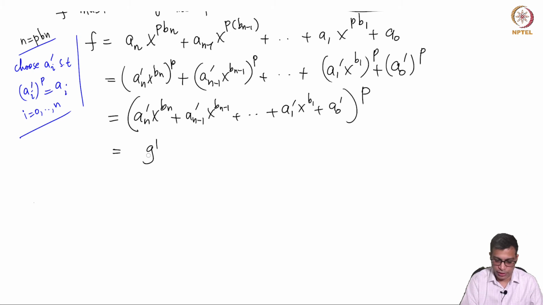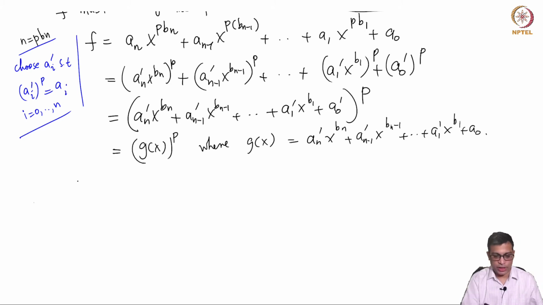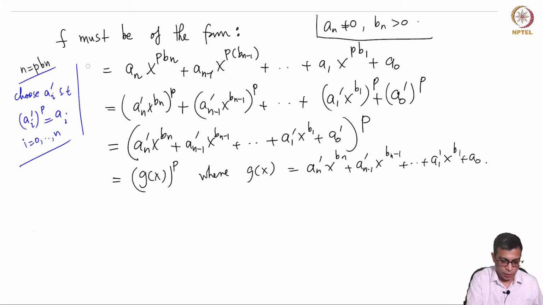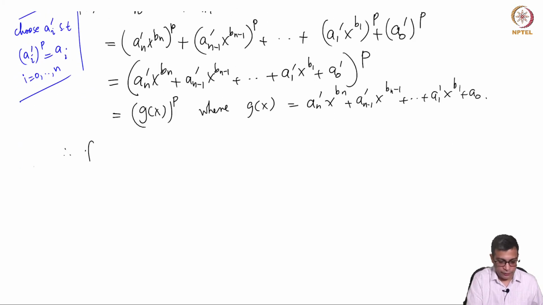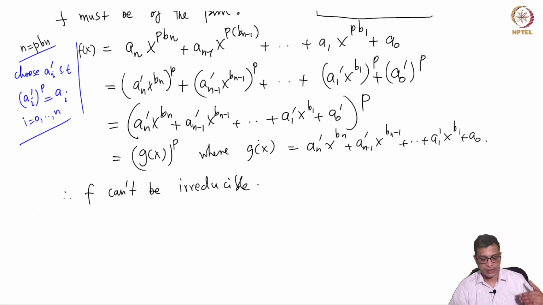Where of course g(x) is a_n x^{b_n} plus a_{n-1}' x^{b_{n-1}}, a_1' x^{b_1}, plus a_0'. What is the conclusion now? f(x) is equal to g(x)^p. So f can't be irreducible, by the definition of irreducibility. f is a multiple of g(x), p times, with itself.